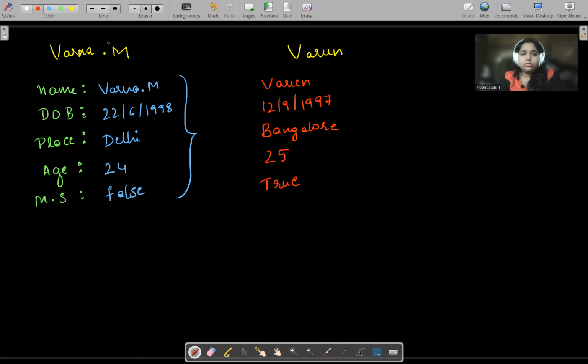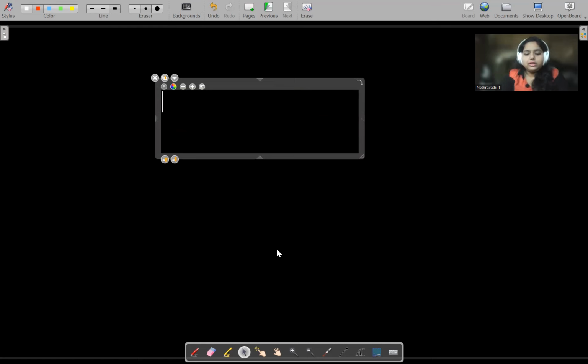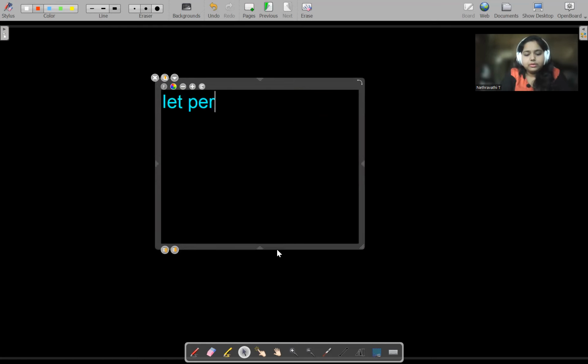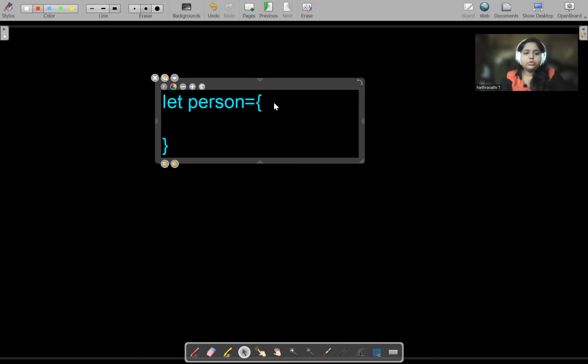Fine. Let us now create one object. Let us learn how to create an object. For example, let us take the same example of person. Let person is equal to. So what all do we need to put within this? Tell me, please. What all can we put in?